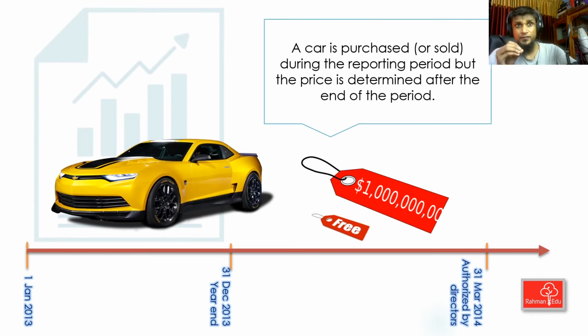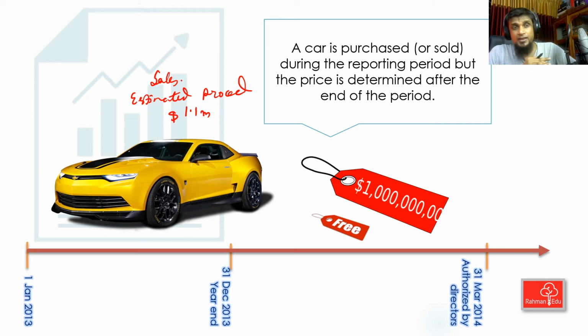All right. At the year end, you sold a car. The price was not negotiated properly, and the price is determined only after the reporting period end. You had made the sale at the year end, estimated proceeds maybe $1.1 million, and later the price is determined after the year end from negotiation, $1 million. Now tell me, who's going to tell me this one? I think it would be an adjusting event as the car was sold before. Right. Thank you very much.